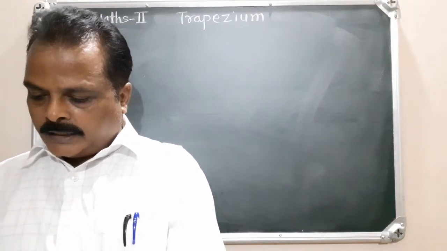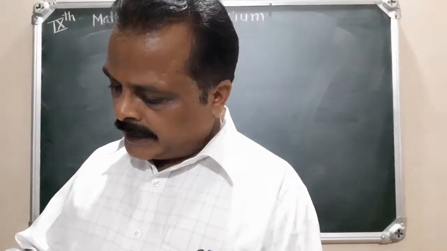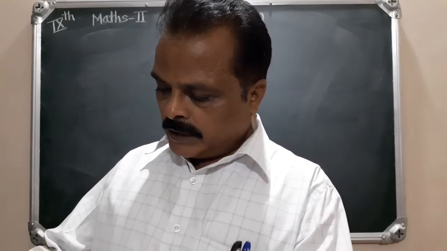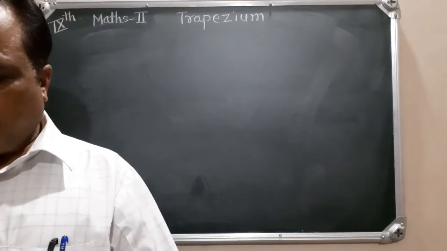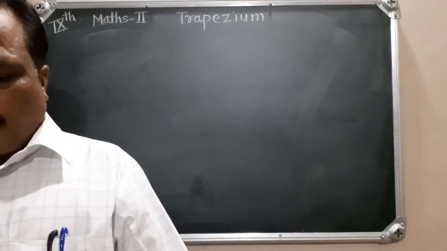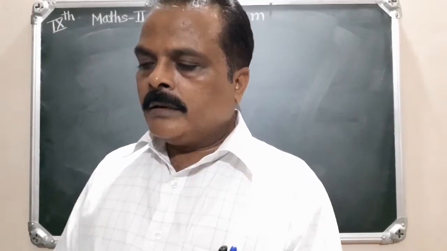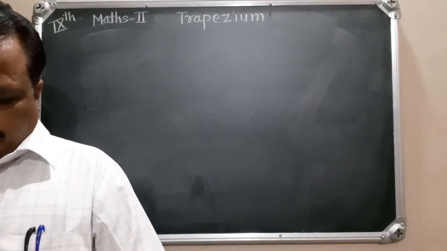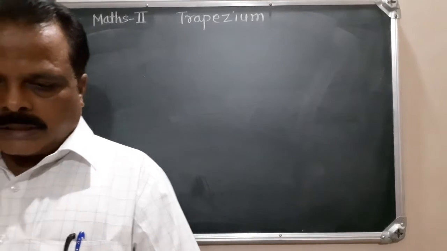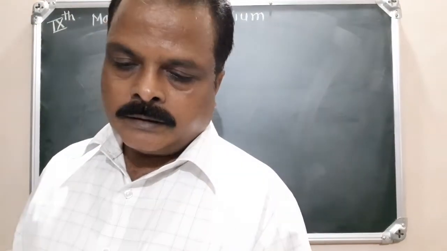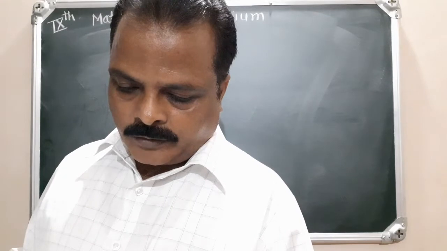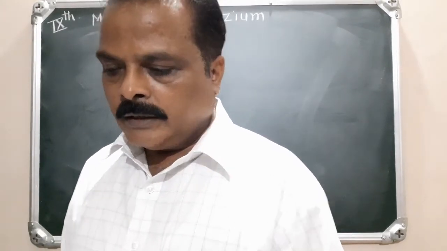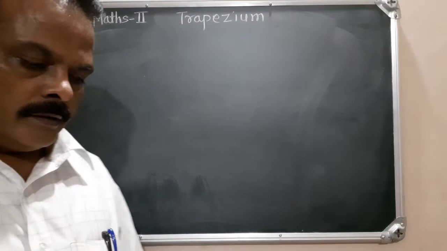The segment joining the midpoints of non-parallel sides of a trapezium is called the median of trapezium. Non-parallel sides आहेत त्याचं मिडपॉइंट जर जॉईन केले तर त्या सेगमेंटला काय म्हणायचं आहे मीडियन ऑफ ट्रॅपेझियम. Remember this. Now, questions are there which are solved examples. There are two examples they have given. You can solve that.